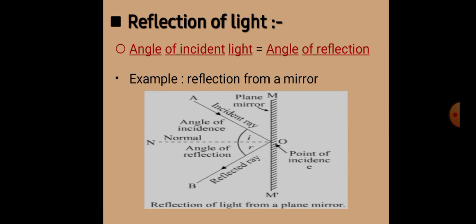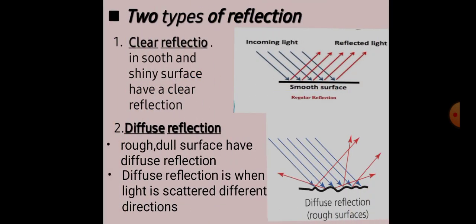Reflection of light: the angle of incident light is equal to the angle of reflection. An example is reflection from a mirror. There are two types of reflection. First is clear reflection and second is diffuse reflection. In clear reflection, a smooth and shiny surface has clear reflection. In diffuse reflection, a rough, dull surface has diffuse reflection. Diffuse reflection is when light is scattered in different directions.